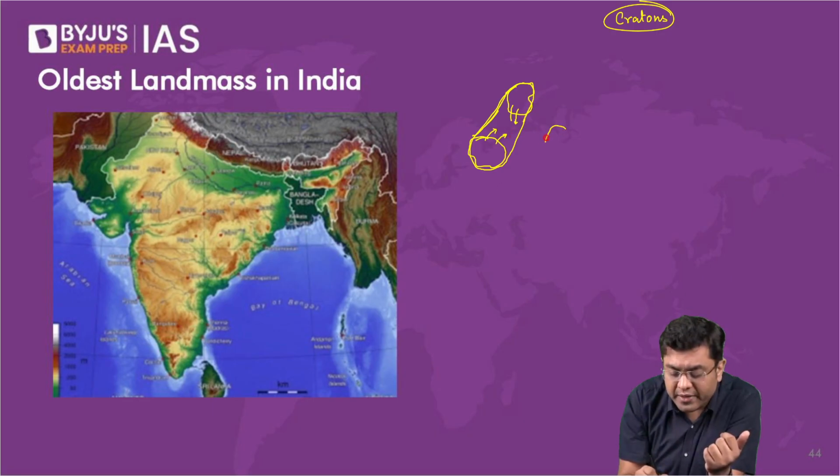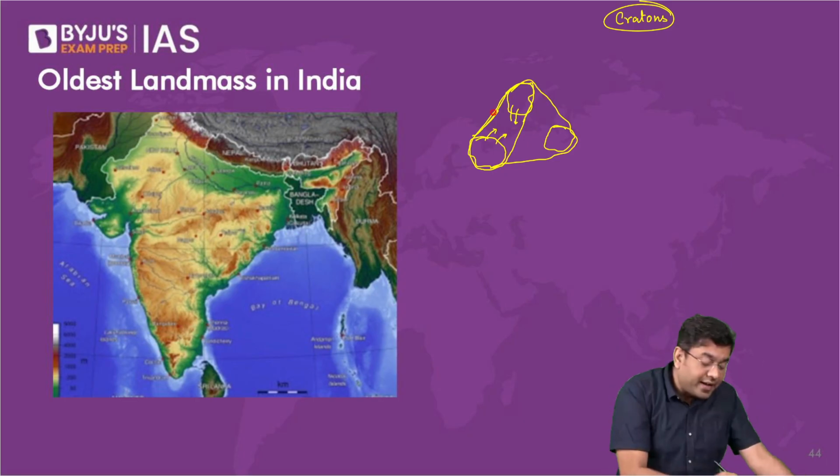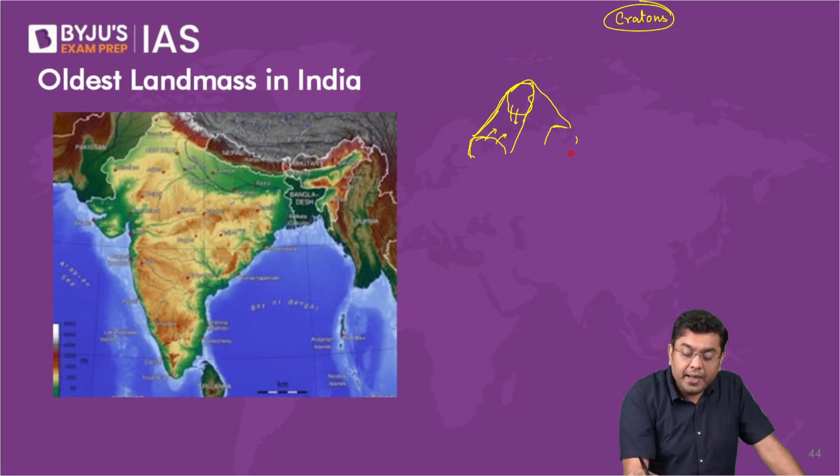That would have joined with another craton here. Eventually, you would have a complete landmass like this. So it is these cratons which build up the larger continents and the subcontinents and the land masses that you observe. Now, what happened in our case?